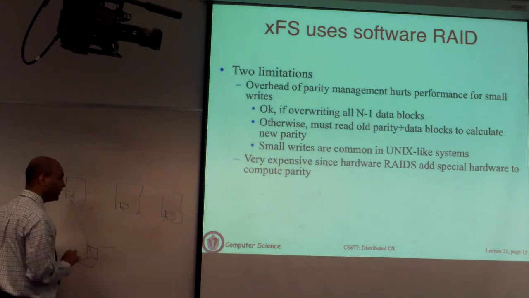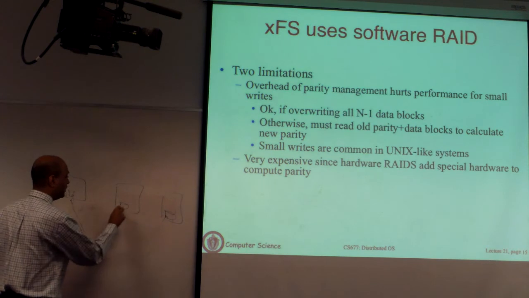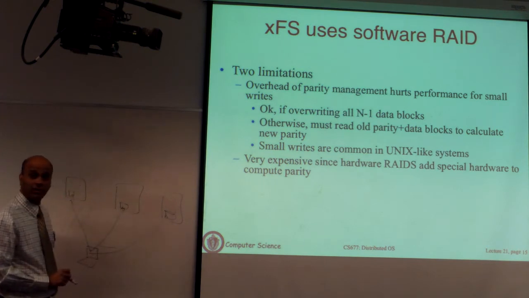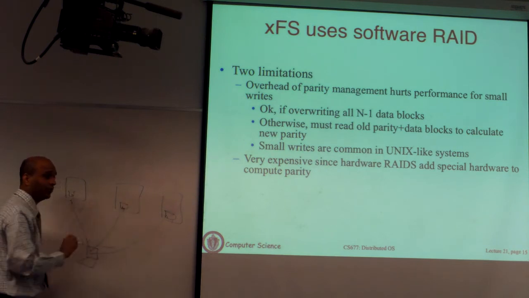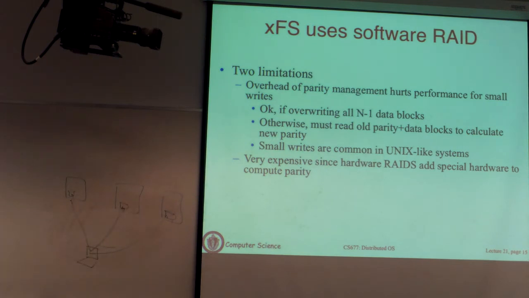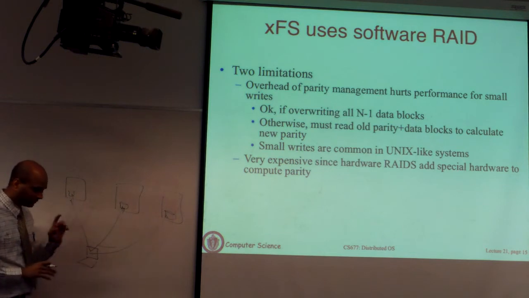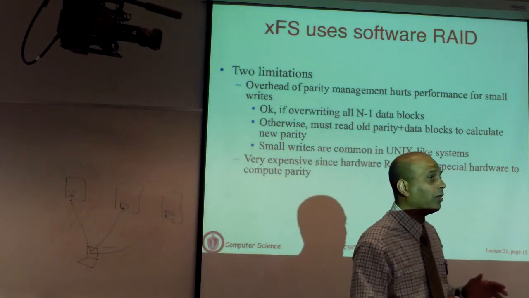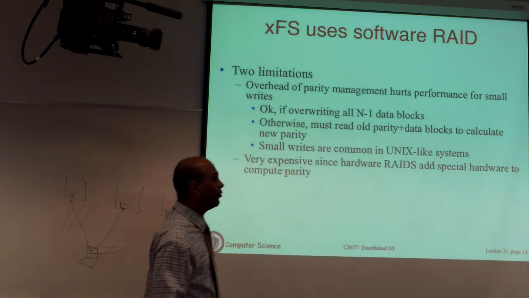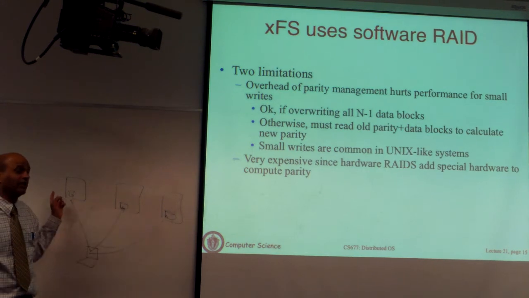So the point being made is if this laptop wanted to access a file, because the file is striped, it has to send independent requests to these three machines. Let's say the file is 3 blocks. Block 1 comes from here, block 2 comes from here, block 3 comes from here. And you are saying that is less efficient than if all these 3 disks were here, for instance. That's true to an extent, in that it's more complicated: every file access requires you to read the data from many different machines on your network, not a single machine or server.